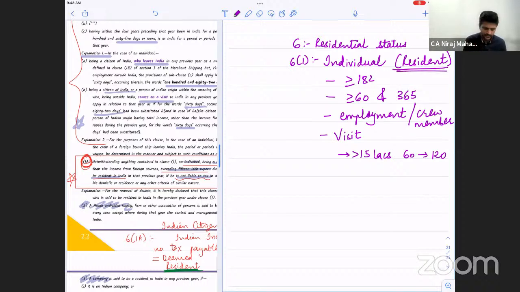And if Indian income is up to 15 lakhs, then we replace 60 with 182. Any problem till here? We are in the individual case. Clause 1 means subsection 1 right now.